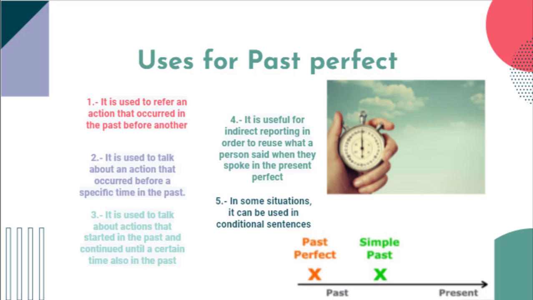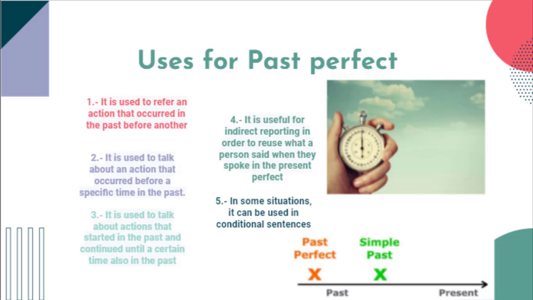And now the uses for past perfect. We have here five uses, and they are simple to understand. The first one is used to refer to an action that occurred in the past before another. The second is used to talk about an action that occurred before a specific time in the past. The number three is used to talk about an action that started in the past and continued until a certain time also in the past.